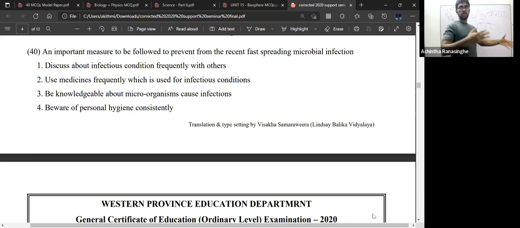If another question paper asks what the most important thing is in order to prevent COVID-19, to me, first is hand washing, second is social distancing, third is wearing a mask. Now, wearing a mask comes third. Then the other measures. So hand washing is the utmost important thing. Then social distancing. Now social distancing is not prevalent in Sri Lanka because COVID-19 is almost over. Hand washing may not fully prevent COVID-19, but almost all other viral diseases will be prevented by hand washing.